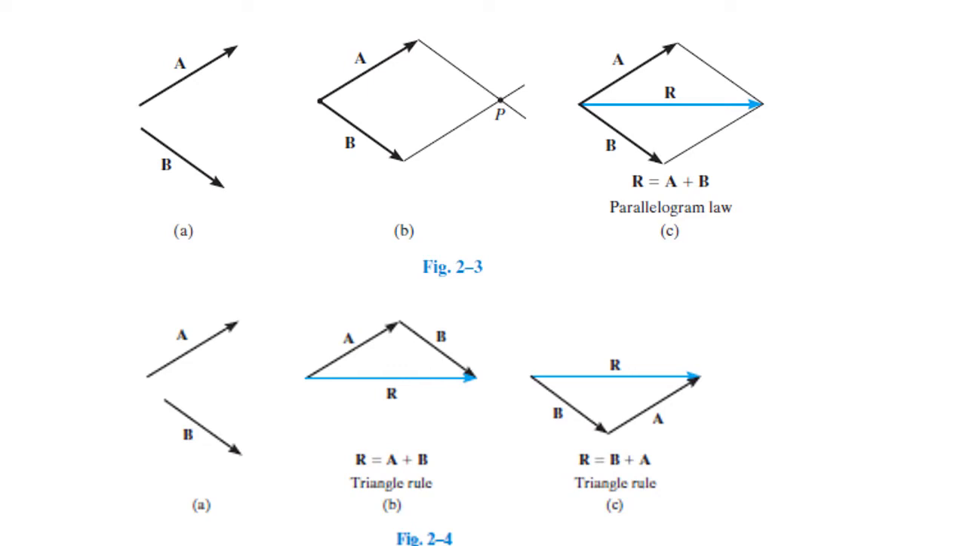In the triangle rule, these two forces are considered as two sides of a triangle. Then the third side, the closing side, is the resultant of those two forces. The resultant of the two forces is nothing but the closing side of the triangle. That's it. This triangle rule can be written either as a plus b, or b plus a, as shown in diagrams b and c.